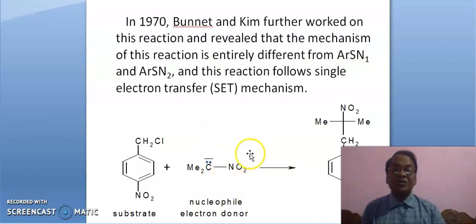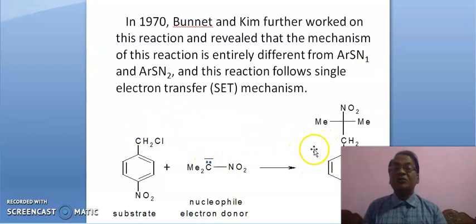Since the nitro group is a very strong electron withdrawing group, this hydrogen attached to this carbon will be acidic and easy to remove. So you can very easily get this nucleophile, and this nucleophile will attack at this carbon and this product is formed. It was shown by Burnett and Kim.